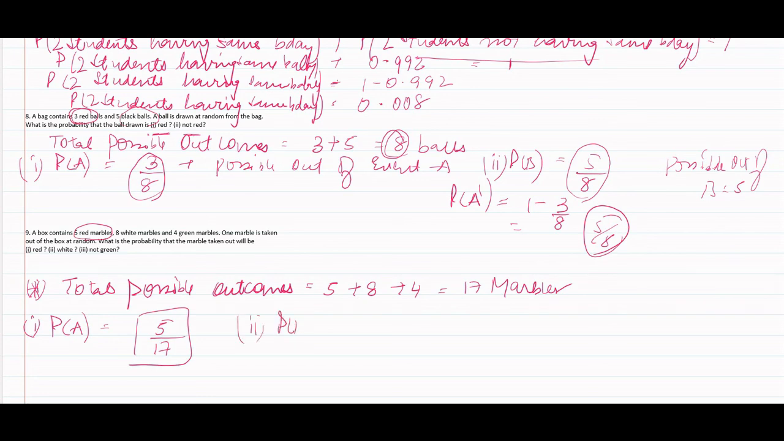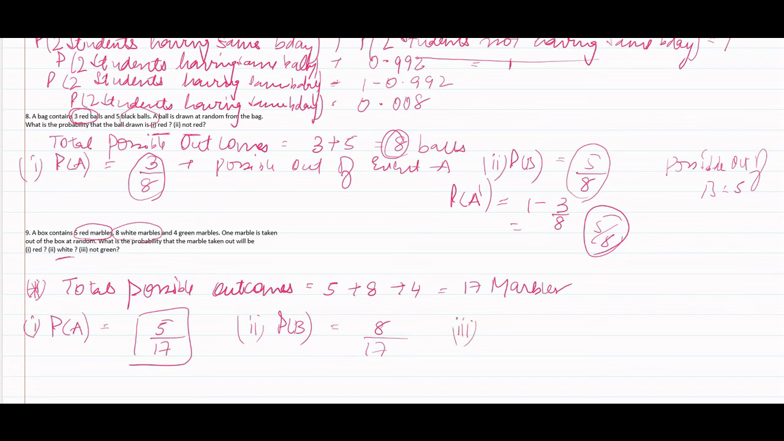Second, probability of event B, that is for a white marble. Again we are given total outcomes of 17 marbles. White marbles in the question are mentioned as 8. So the possible outcomes of event B, the probability of a white marble being taken out, are 8. So the probability of event B would be 8 by 17.